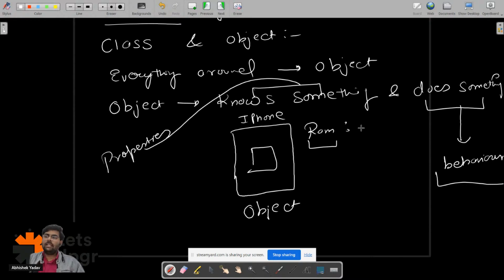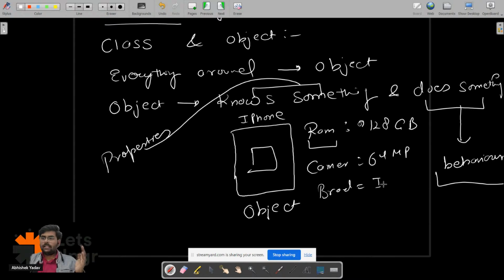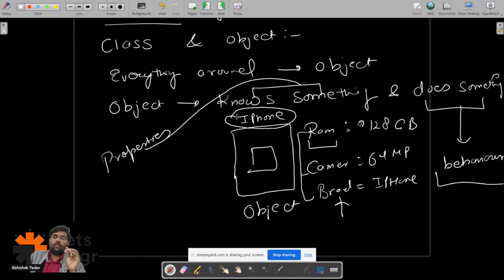That means the properties of an iPhone are what? The RAM, let's assume 128 GB. The camera is 64 megapixel, and similarly the brand name is iPhone, right? So these all things are the properties of an object. And here my object is the iPhone. Right, everyone?